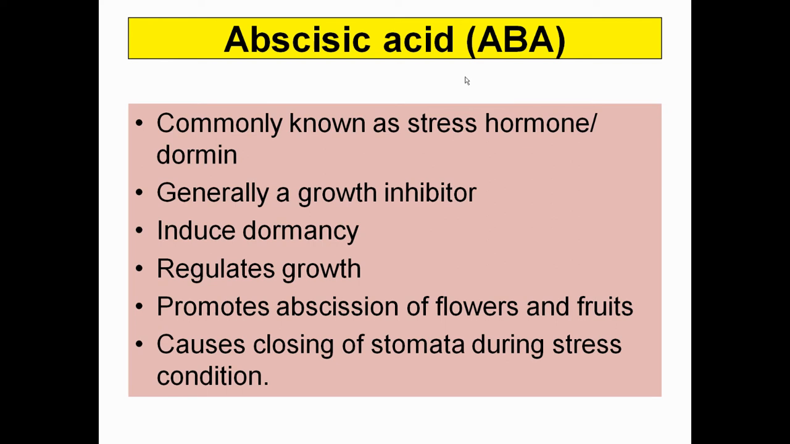It regulates growth, promotes abscission of the flowers and fruits, that is detachment of the flowers and fruits, and causes closing of the stomata. It prevents loss of water. Okay. So it is going to keep a check. If a plant is going to lose a large amount of water, it will shut down all of the stomata, so that the plant can cope with the stress condition. So that's why it is referred to as a stress hormone. It is more like a policeman. Wherever there is negligence happening in the plant, it is going to be controlled by abscisic acid.